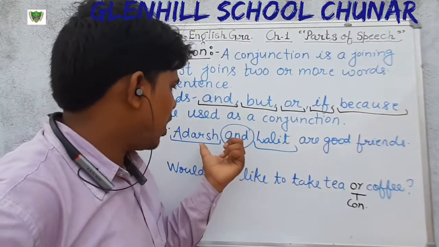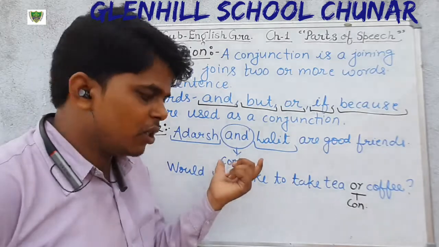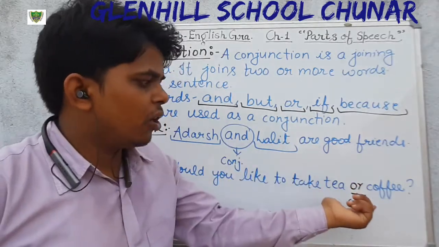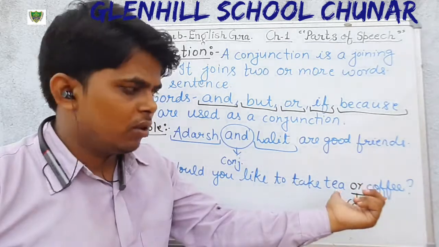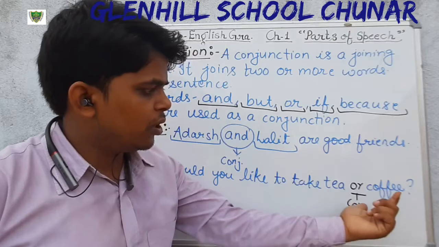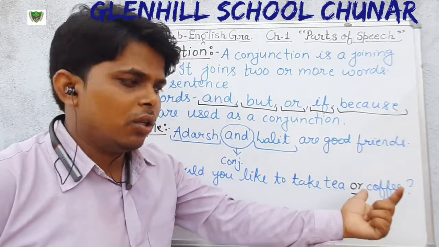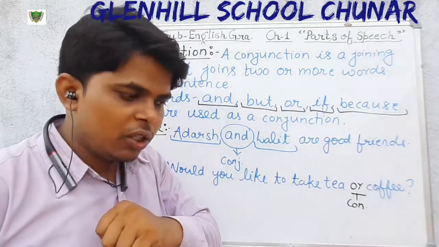Example you have seen, Adarsh and Lalit. Here the word and is used as a conjunction, and tea or coffee. Here we are joining these two words with the help of the word or. So here the word or is a conjunction. Okay, just write down.